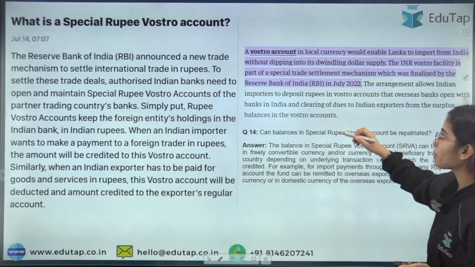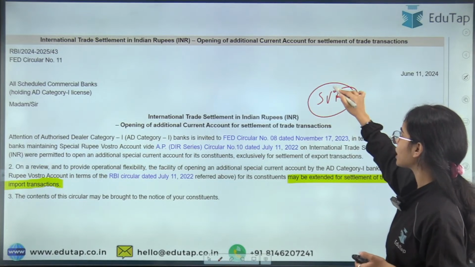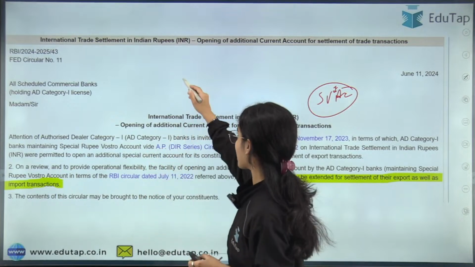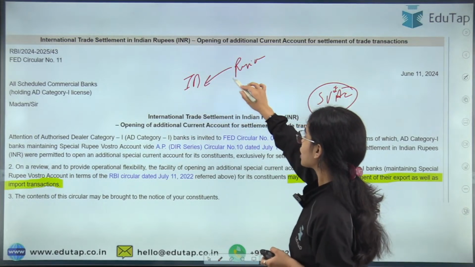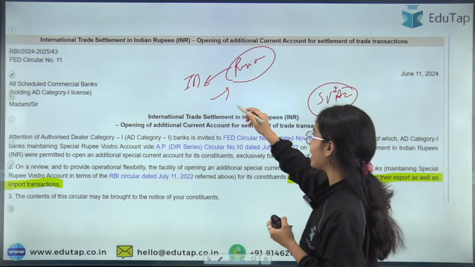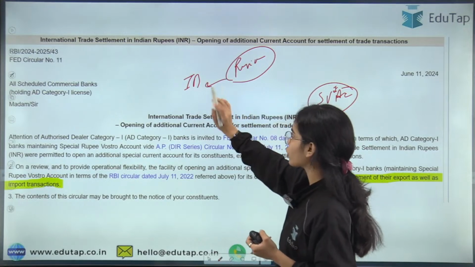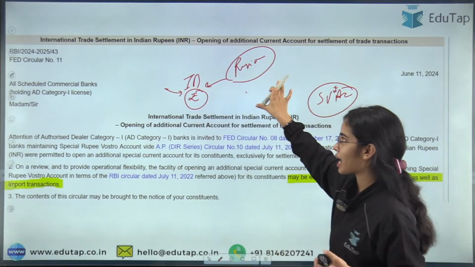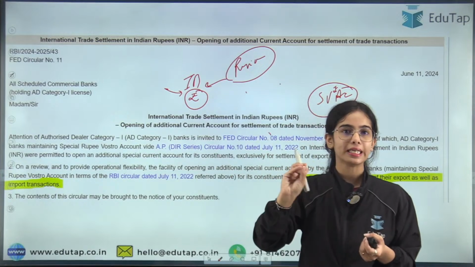So how many of you remember about the special Vostro account? Special Vostro rupee account. We said that if you trade with us in rupees, so our Indian bank, let's say with Russia we are trading in rupees. So Russia is importing from us, or let's say we are importing from Russia and we will pay in rupees. And this Russian bank has a special Vostro rupee account with the Indian bank.